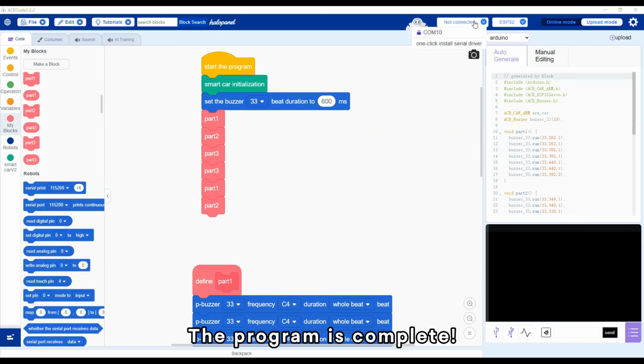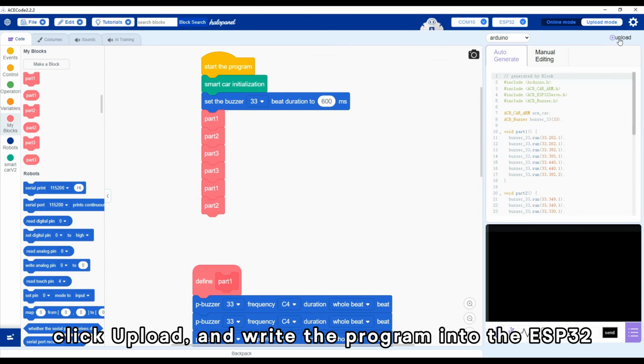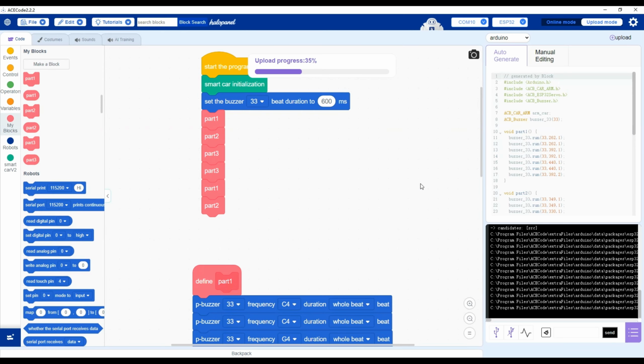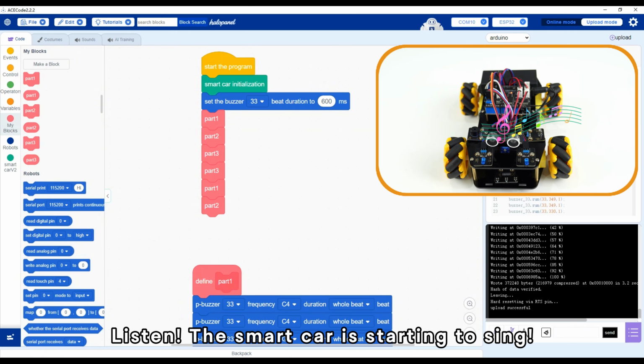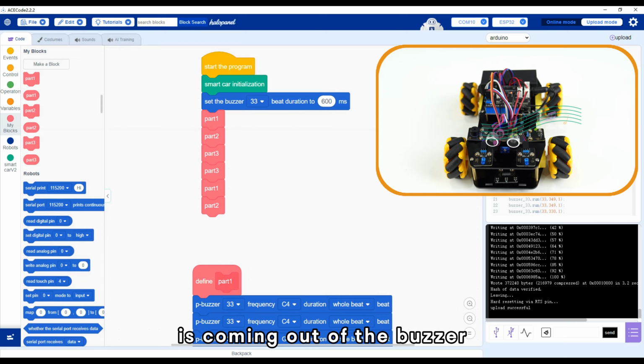The program is complete. Connect the main control board to the computer, click Upload, and write the program into the ESP32. Listen, the smart car is starting to sing. The melody of Twinkle Twinkle Little Star is coming out of the buzzer.